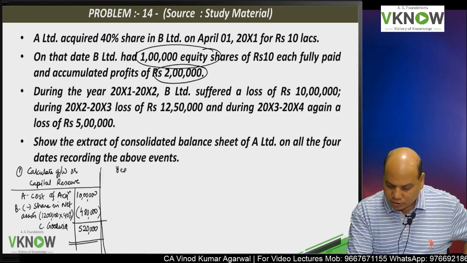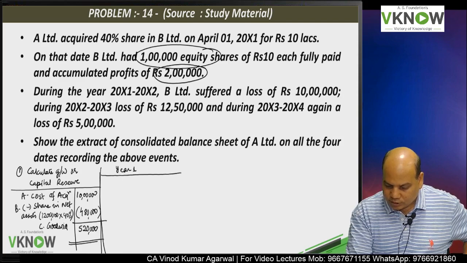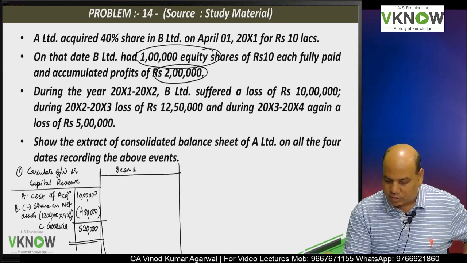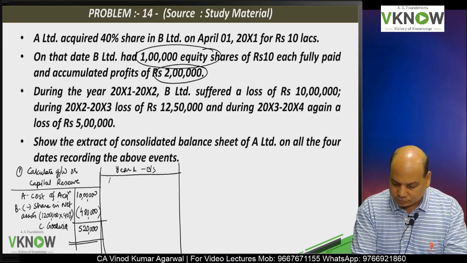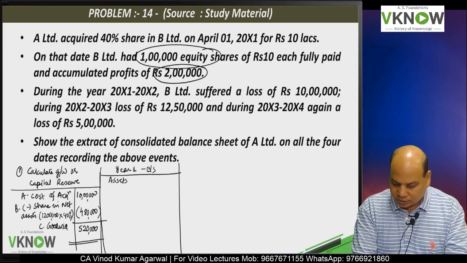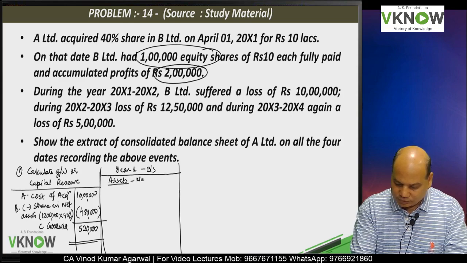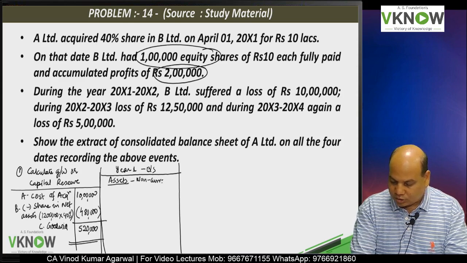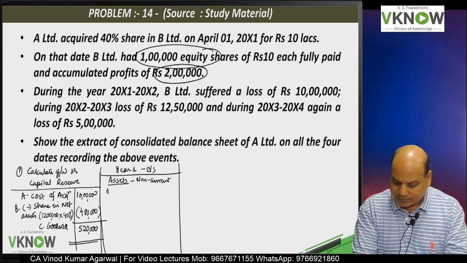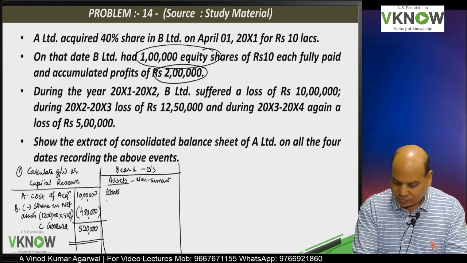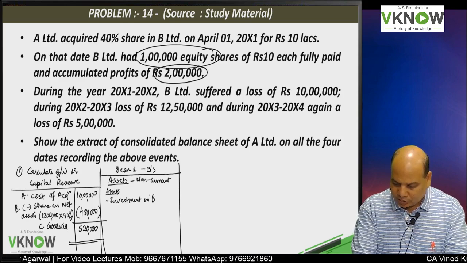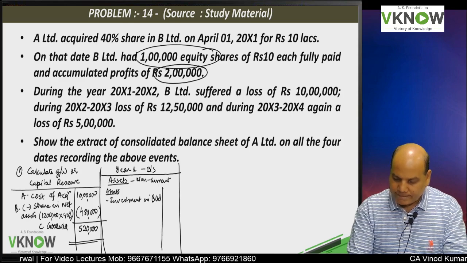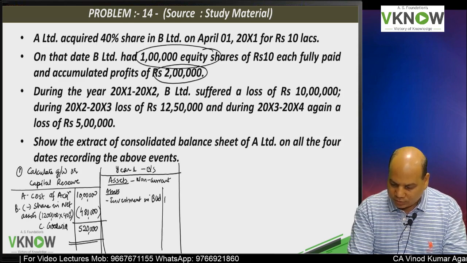Now I'll come to year 1. Let us call it year 1, year 2 and year 3. In the year 1 balance sheet, asset side, non-current asset, we will write investment in B Limited 10 lakh.